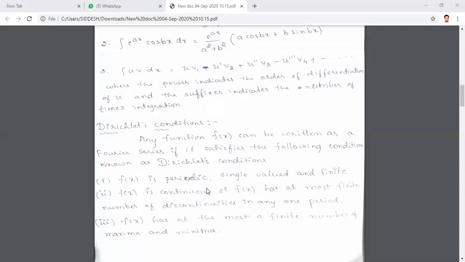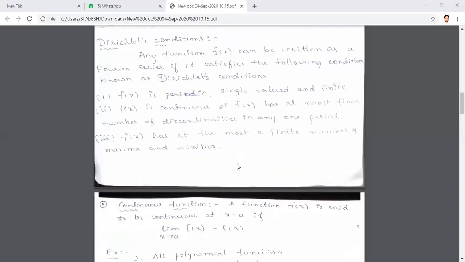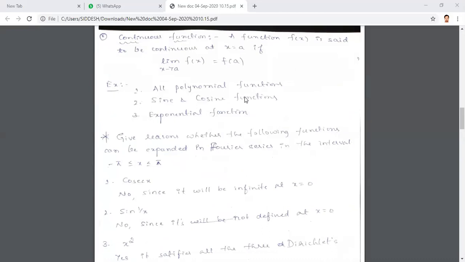Before expressing a function in terms of Fourier series, you should check whether it satisfies these Dirichlet's conditions or not. If it satisfies all 3 conditions, then you can express that function in terms of Fourier series, that is, in terms of sine and cosine functions. One: it should be periodic, single valued and finite. Two: it should be continuous or have at most a finite number of discontinuities. Three: the maxima and minima of that function should be finite.